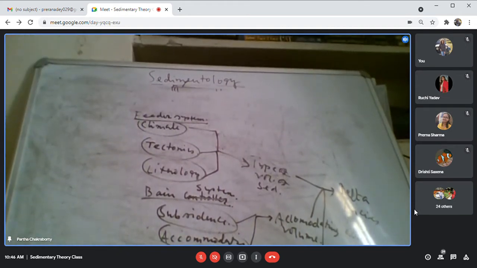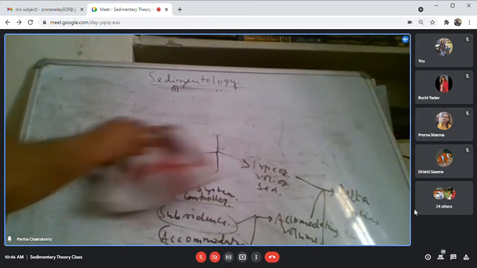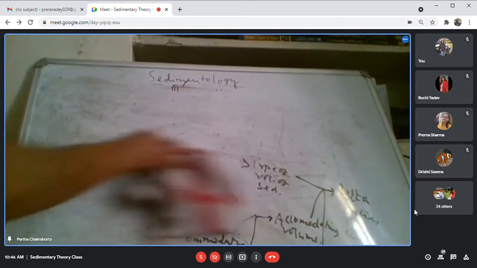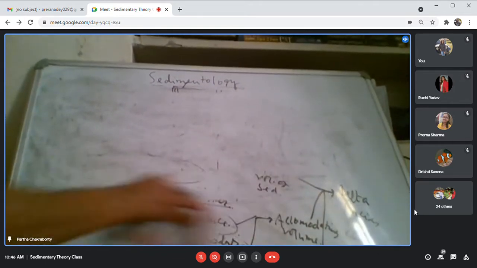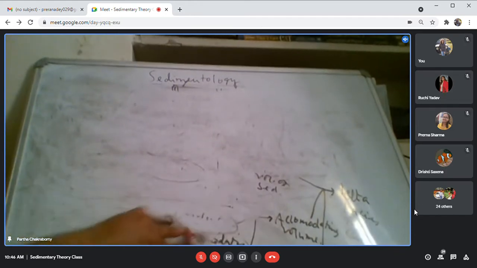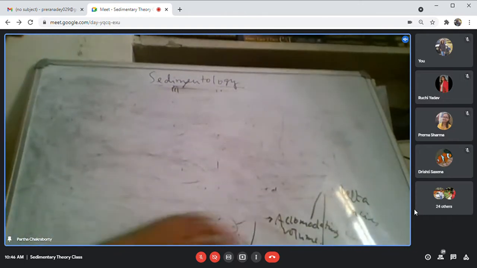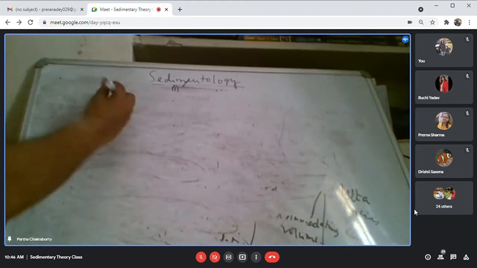Okay, so this is another important diagram. Now, deltas, as I have already classified, into fluvial dominated delta, wave dominated delta, and all these things. I have also classified delta based on silty, muddy, sandy, gravelly. Delta is also classified based on, as I have said, the geometry of the delta. Suppose this one.